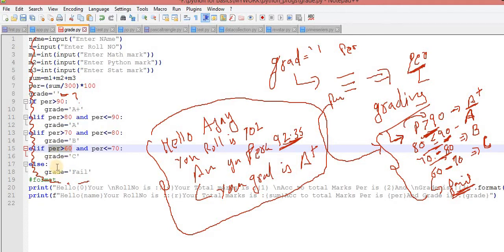If I write percentage greater than or equal to 60, then yes, if the percentage is 60, that means he would get the C grade. But my criteria is something else. Now I think the picture is clear, everyone.